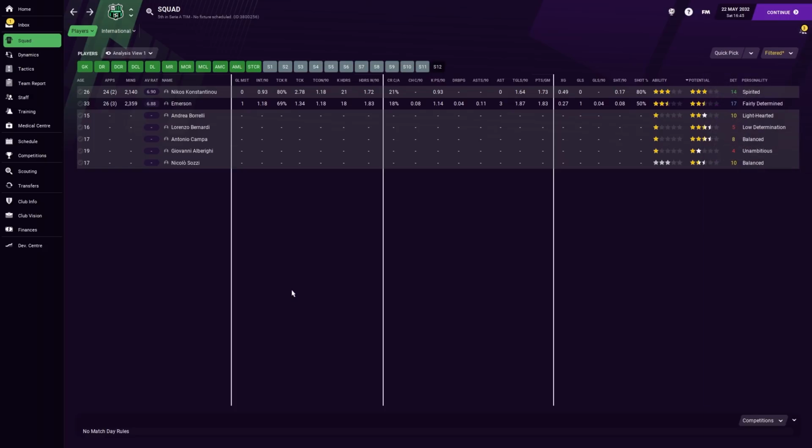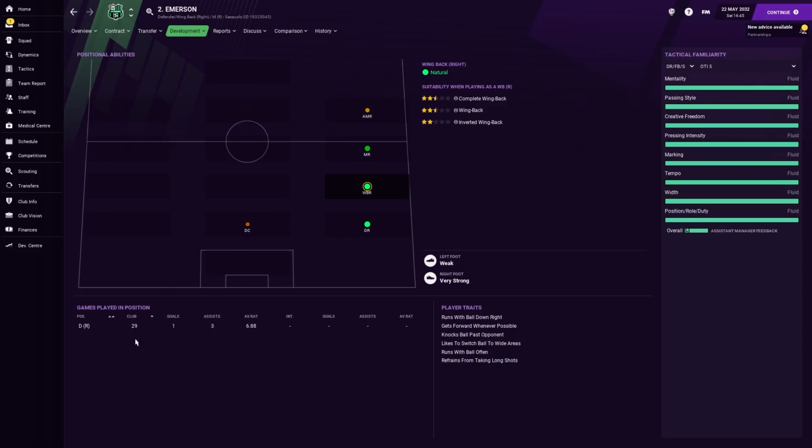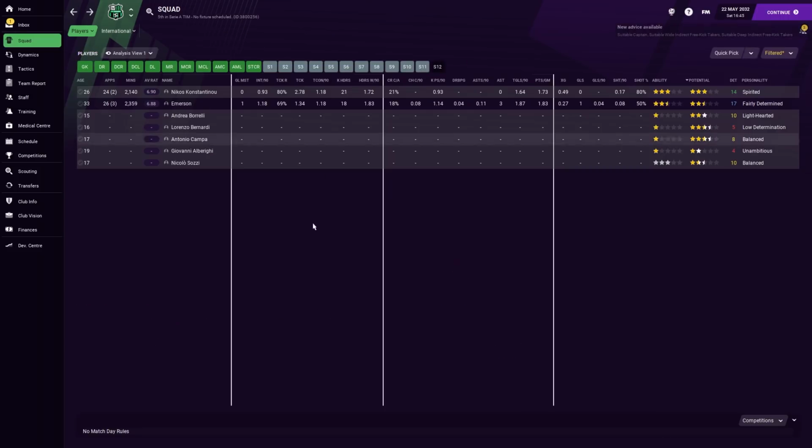So we're looking at Constantine versus Emerson. So average rating-wise, they're both about the same. Emerson would have only played on the right-hand side this season. That much we do know. That's his spot, he takes it. Got a goal, got an assist, or a couple of assists in there too.